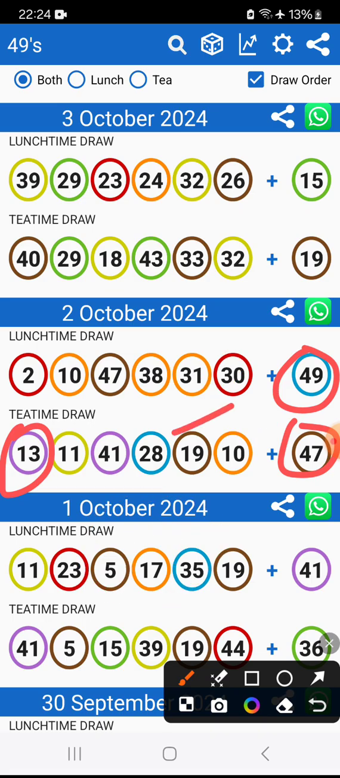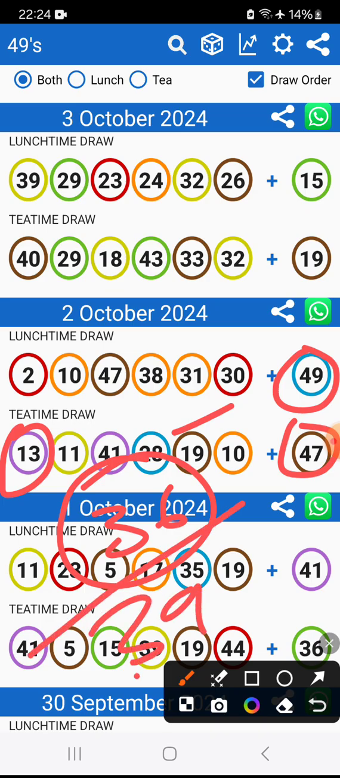Then when you minus these two, 49 minus 13, you get a 36. You get a 36, which can split to a 39. You see that between 36 and 39, one number was very powerful.